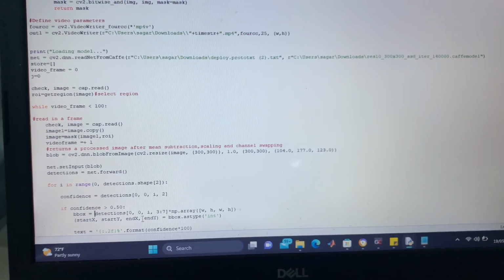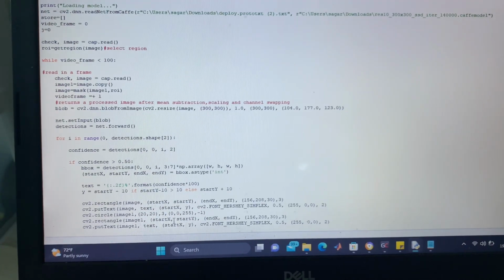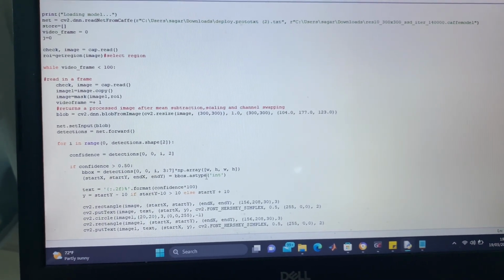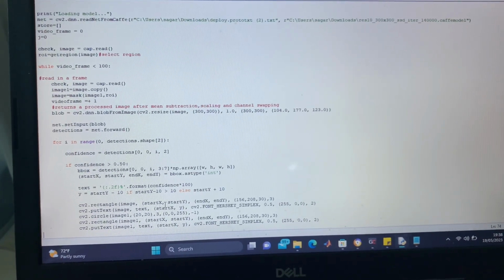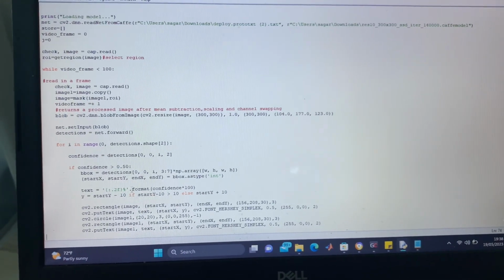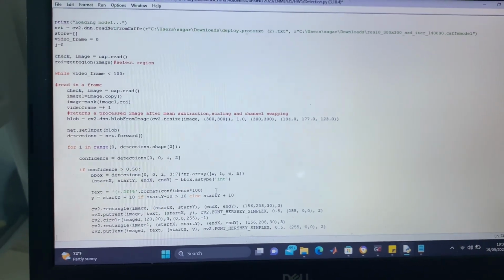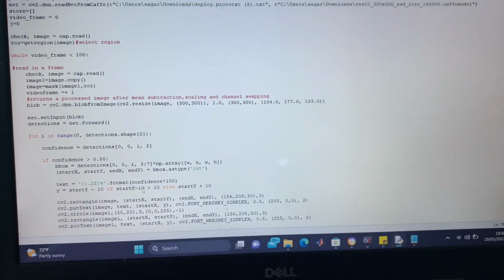We have these coordinates, and we use them to draw a bounding box around that face. We also have a rectangle and a text function which shows the confidence level, printed right above the box.